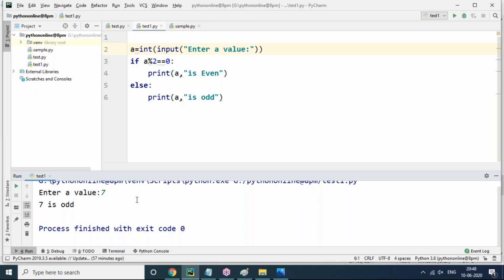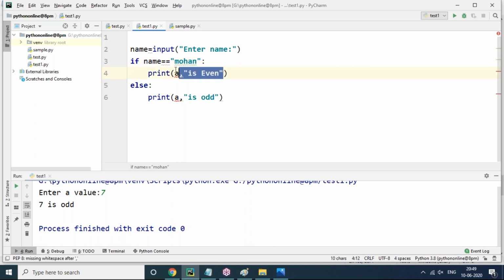And at the same time you can also input a parameter. Suppose I'm removing int and using input, so enter name. I want to check. So let's take a name variable here. If name equals Mohan, then I need to say hello. I have to say hello to name. Otherwise, then what I need to say, good boy.